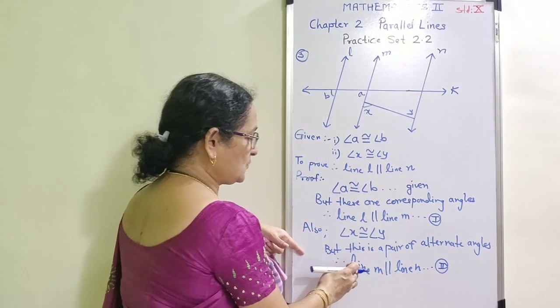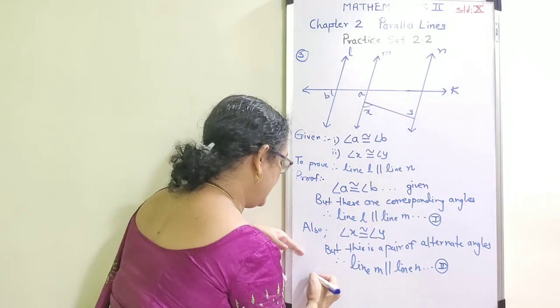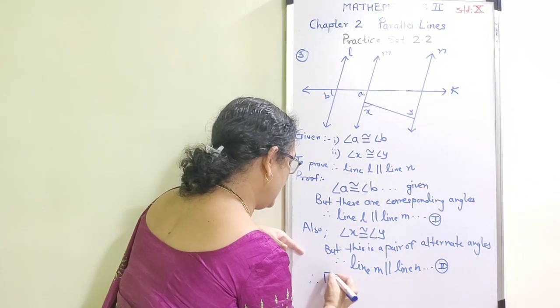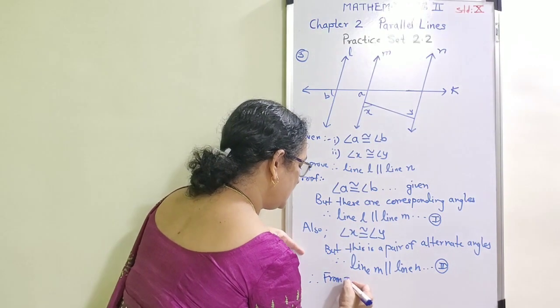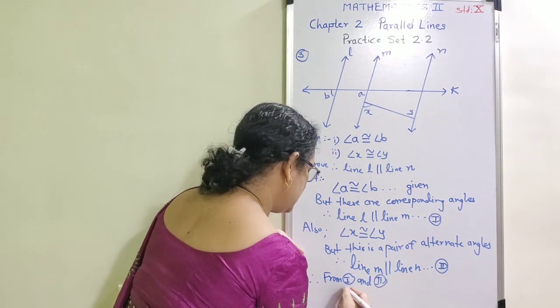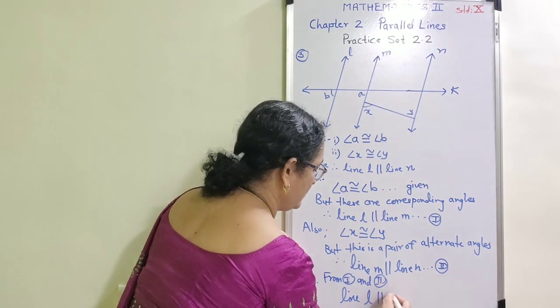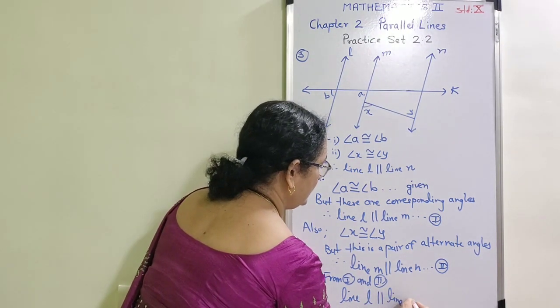Now line M is common and it is parallel to line L and N, and therefore from 1 and 2, our decision is that line L is parallel to line N.